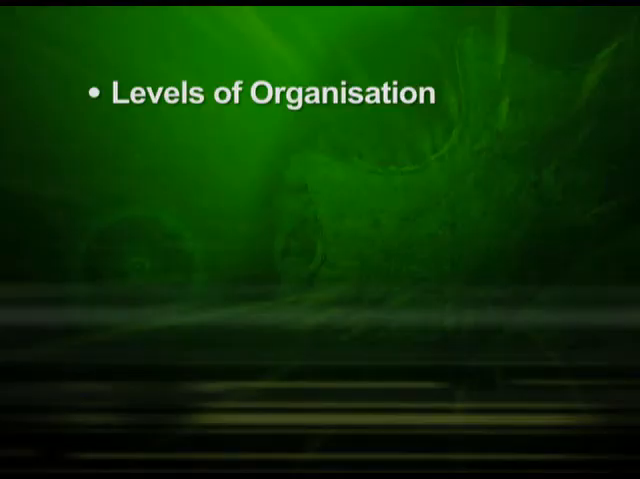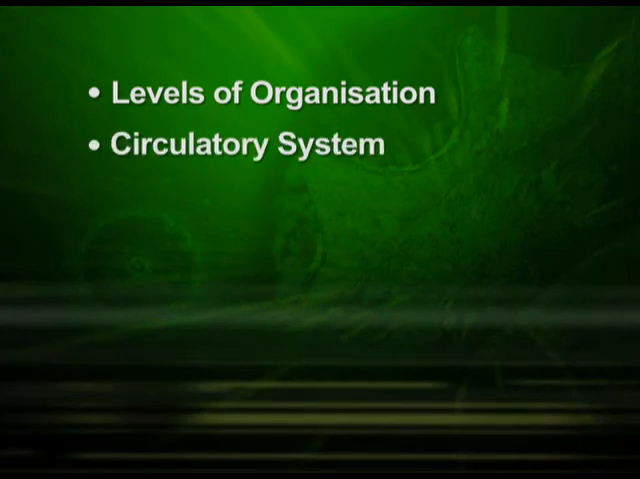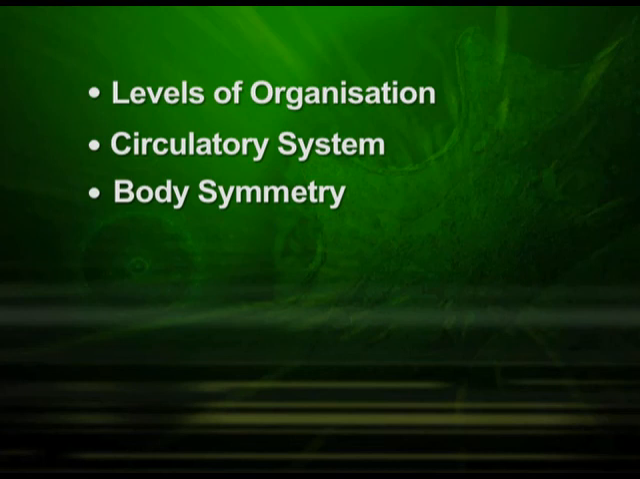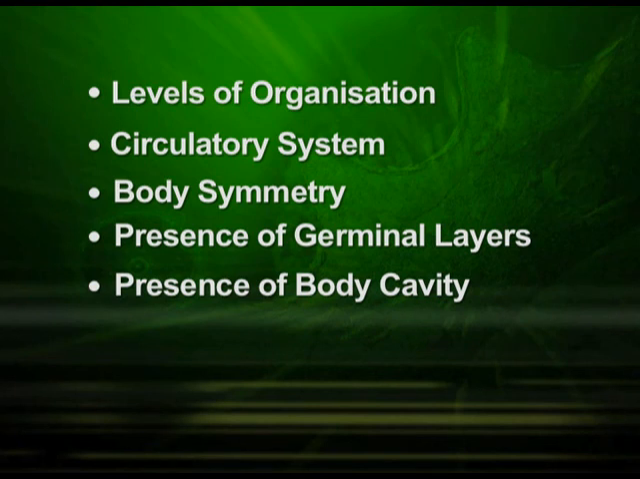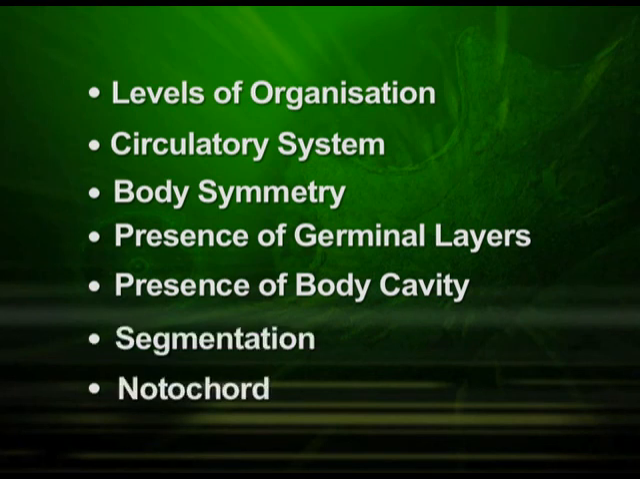In this episode, we had been discussing the chordates and we also saw how the chordates are different from the non-chordates. The animal kingdom has different diverse forms. They have a wide variety of forms and, based on the classification pattern, which makes them unique. They have been classified based on certain criteria: their levels of organization, their circulatory system, their body symmetry, the presence of germinal layers, presence of body cavity, segmentation and notochord.